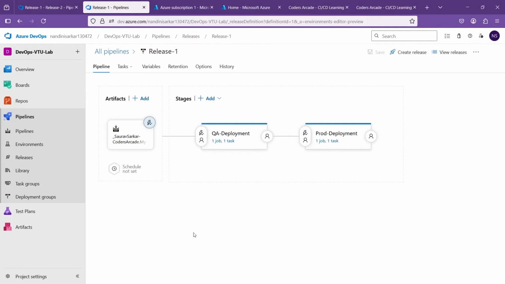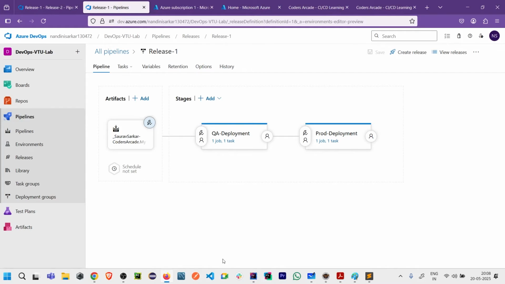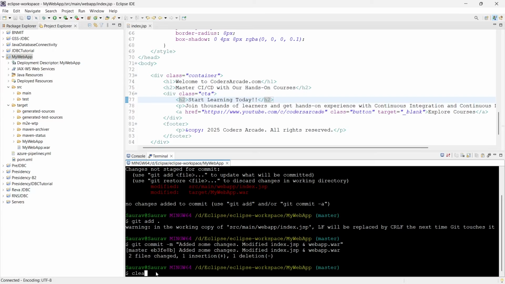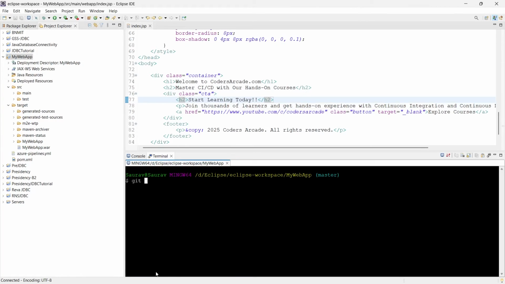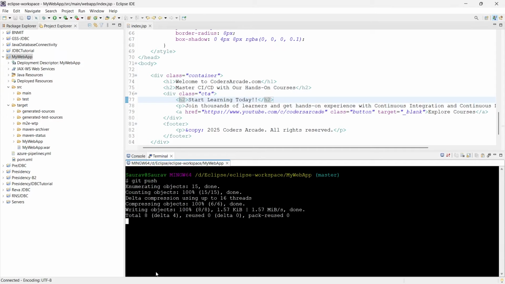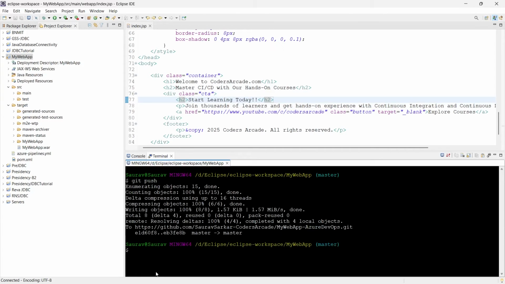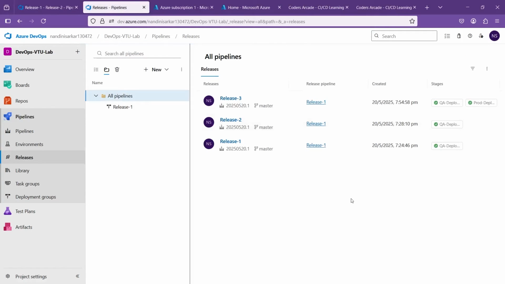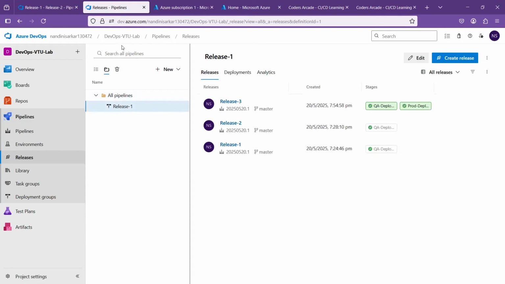Let's do one thing now. Now let's push our changes in Eclipse now. So I'll just clear the screen here and I'll just say git push. Press enter. Now see what happens. Okay, we have pushed our changes. Now I'll go to all pipelines. I'll just click on this release and refresh.